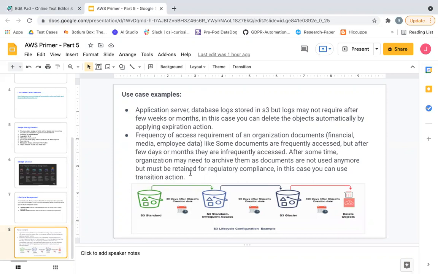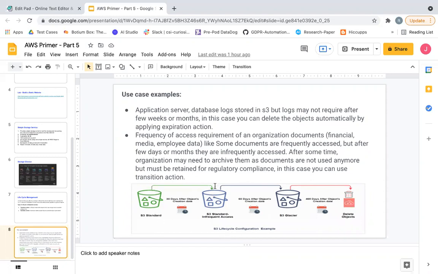Then there was this example wherein, yes, you are going to access the object, but the frequency starts reducing. For example, frequency of access requirement of an organization's documents, financial, employee data. Some documents are frequently accessed, but after a few days, maybe when you join, everybody would be asking about your offer letter, joining letter, and so on. They'll keep it somewhere. But after 20 or 30 days, they are not accessing your record. Some other new employee has come and they are more focused on retrieving his data for various departments.